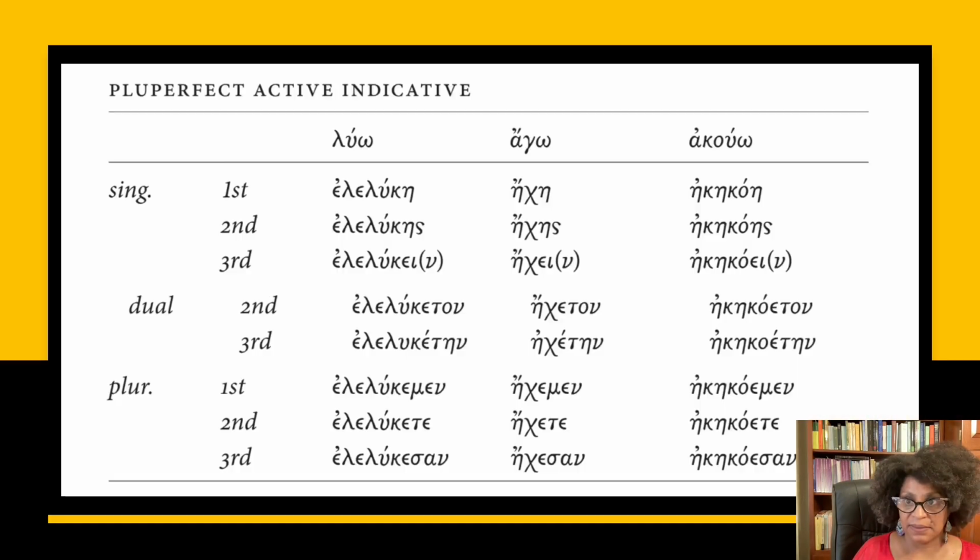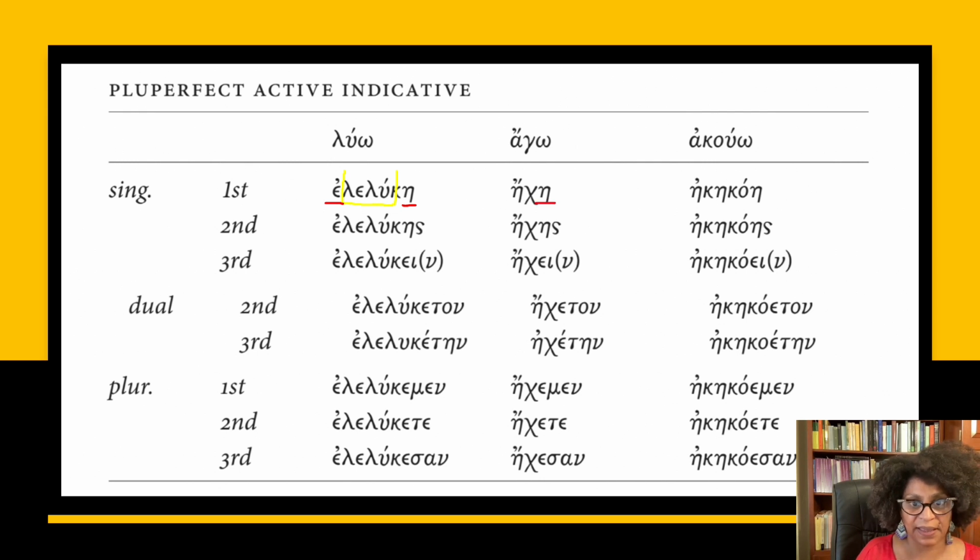Okay. So let's look at some examples here. So we have luo, right? Which the stem is leluka, and so we're going to have leluk is our stem there. We put our augment on, and then our personal ending, e, right? In the case of ago, it's echa, right? So this eta augment is already there, lengthened augment is already there, and so then all we have to do is put our personal endings on.